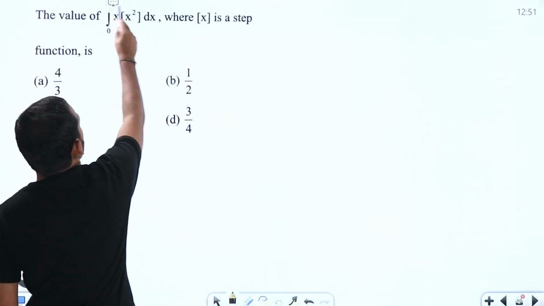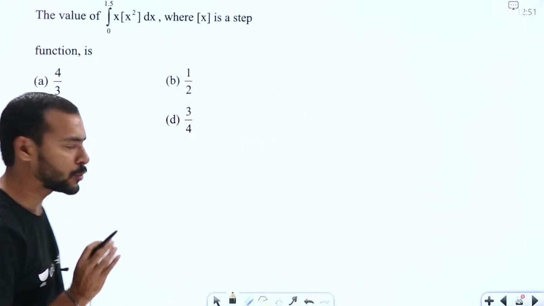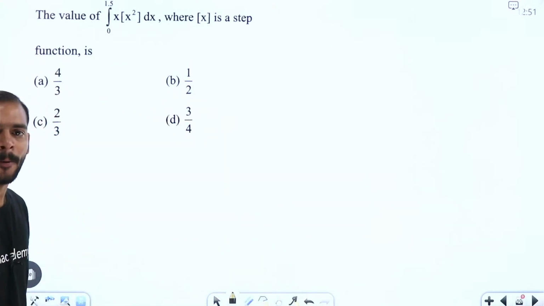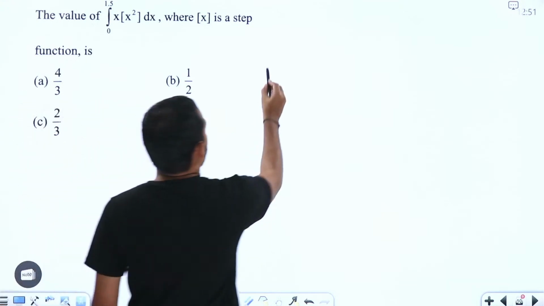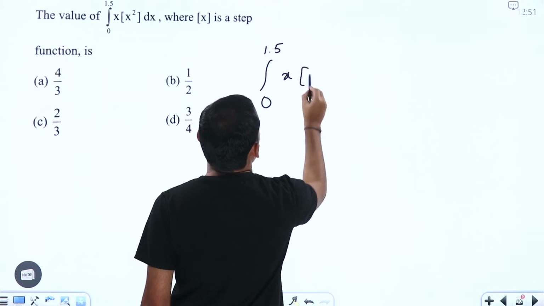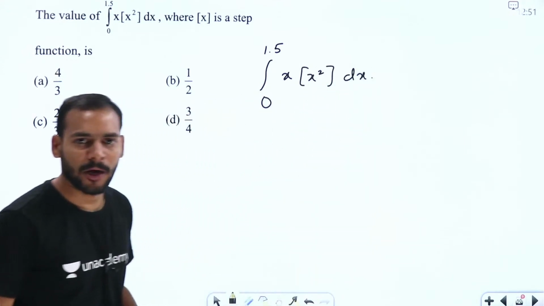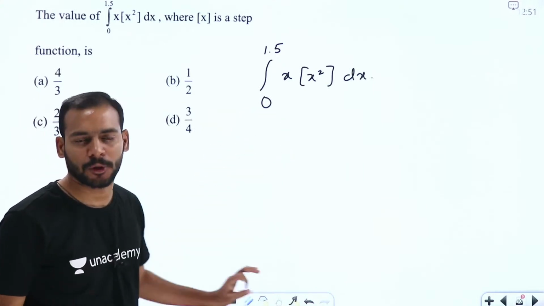This is a very interesting question, we can say. We have to be a little bit focused and pay some attention towards this question in order to answer it. See guys, what is given here? This one is integral 0 to 1.5 of x into step x square dx. Whatever the concept that we have seen, the same concept we have to apply for this question also.